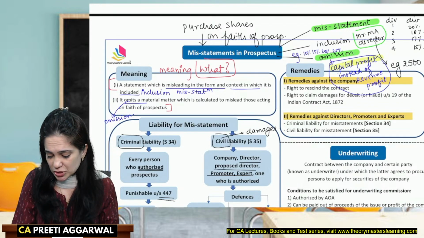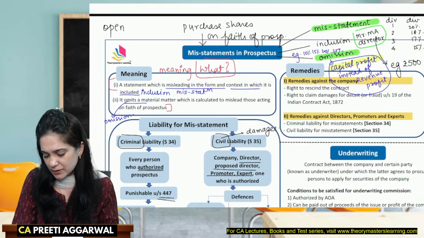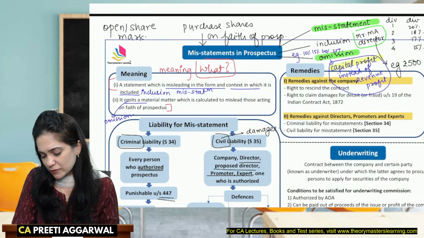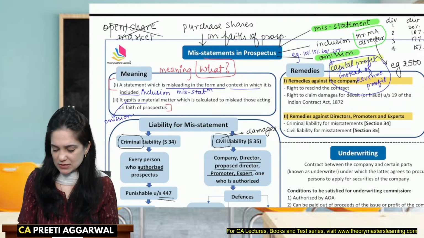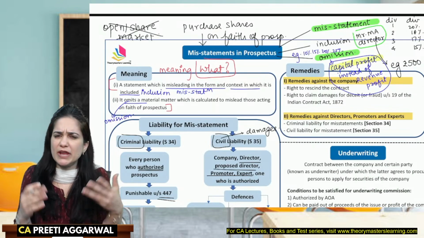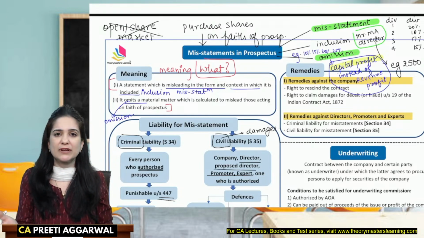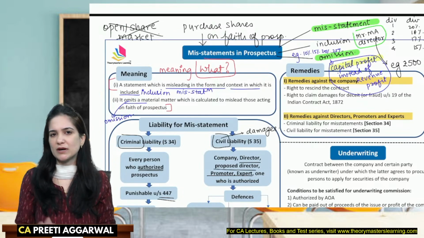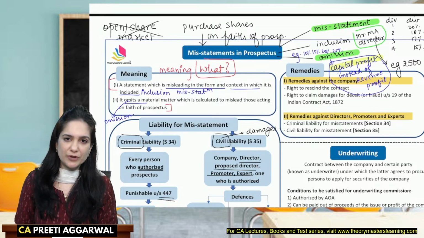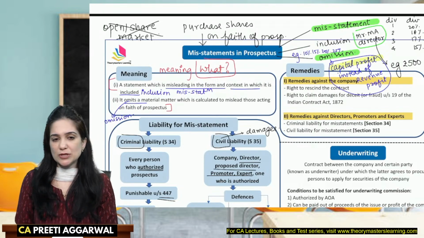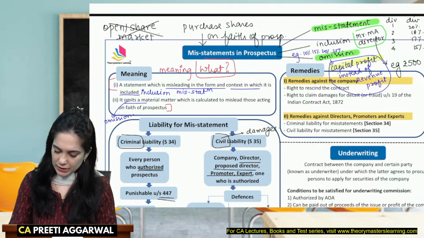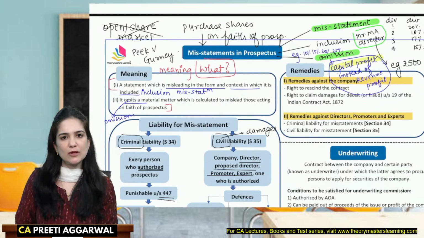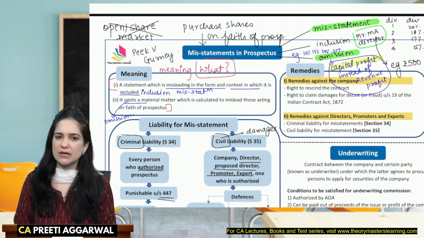What if the person purchases shares from the open market, share market? You will not get the remedies of the misstatement in prospectus because you never purchased the shares relying on the prospectus. You purchased it from the open market. Peek versus Gurney. Okay. So the name of the case law is also important. Name of the case law is important. Mostly case-based questions are asked on this.